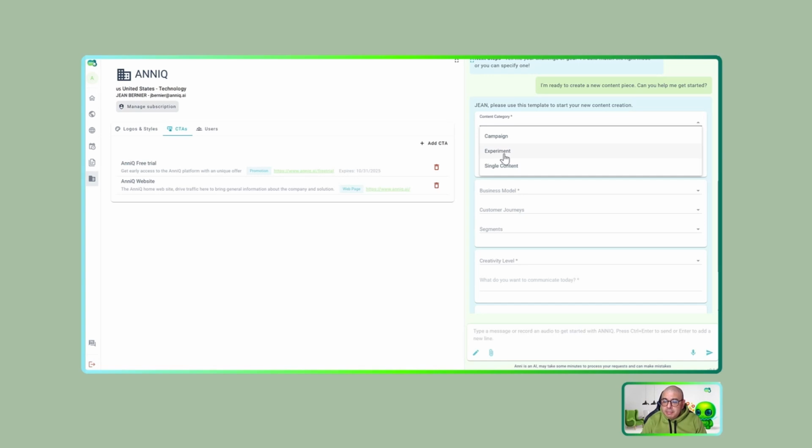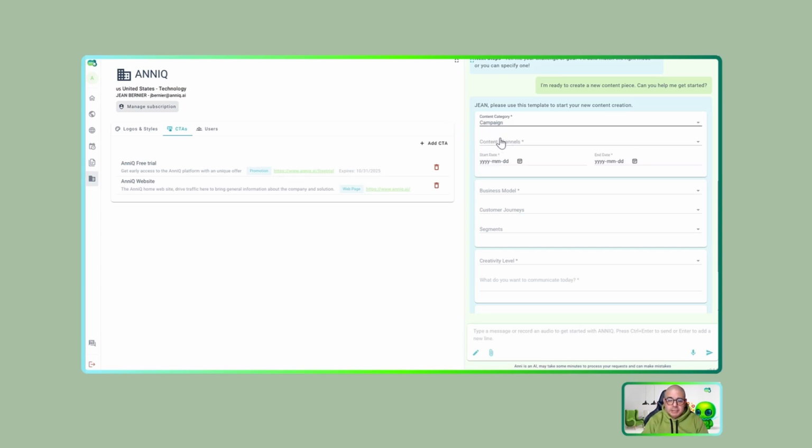Experiments give Anni the option to be more risky maybe in the communication, to be also more aggressive and explorative. The idea for these experiments is to find, test, and validate other communication measures. Let's say that you are exploring a new potential audience or new potential segment or market, and you want to have a quick validation and discovery. Experiments is the best way. And you have campaigns. I will use campaign.